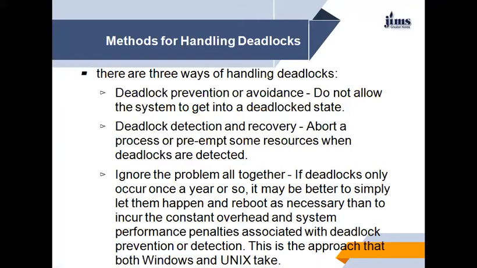So there are actually three ways. First, deadlock prevention or avoidance: do not allow the system to get into a deadlock state. Second, deadlock detection and recovery: first detect the deadlock and then recover. Abort a process or preempt some resources when deadlocks are detected, identifying which processes are taking part in the deadlock. And third is deadlock ignorance: ignore the problem altogether.